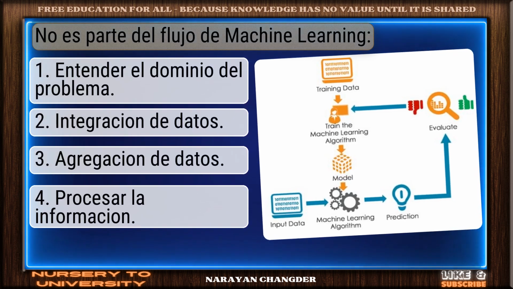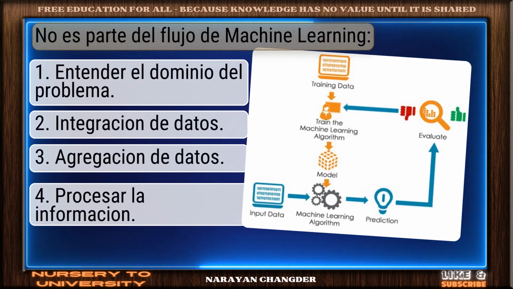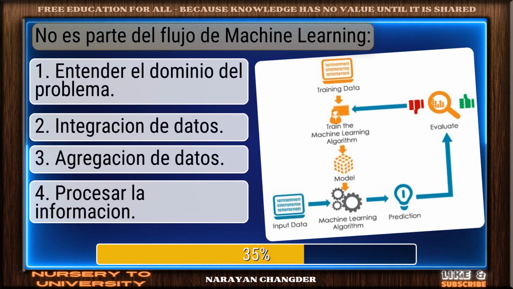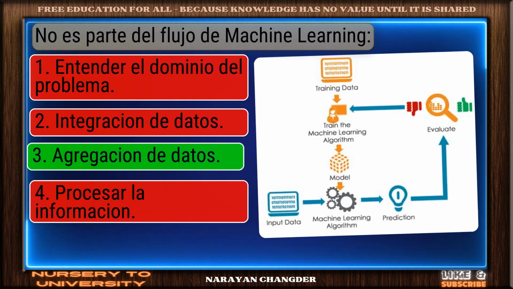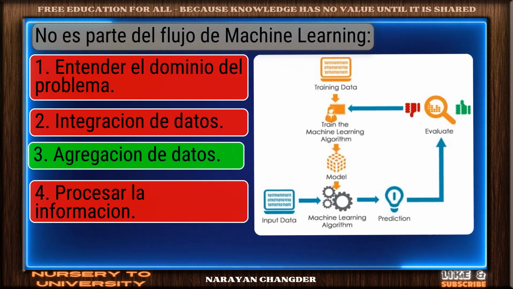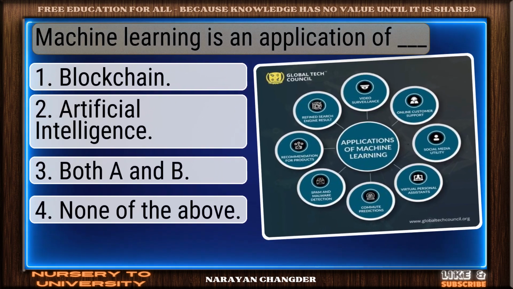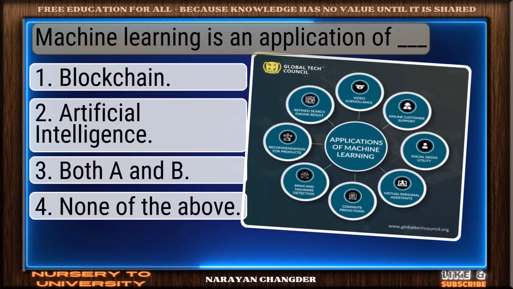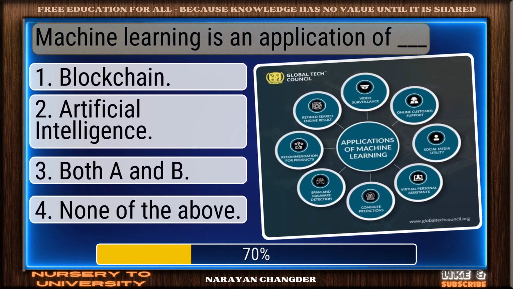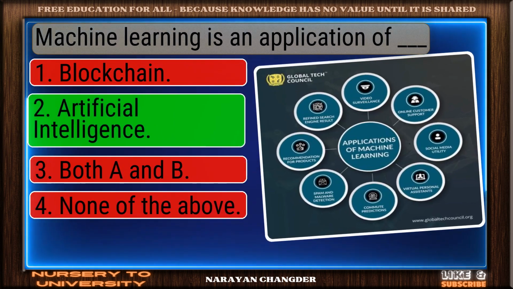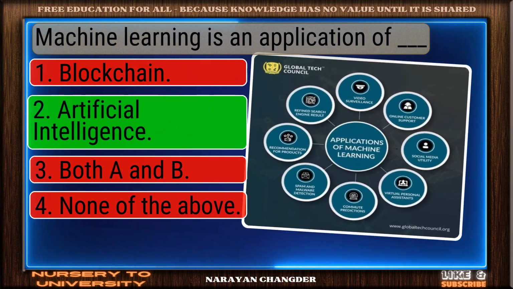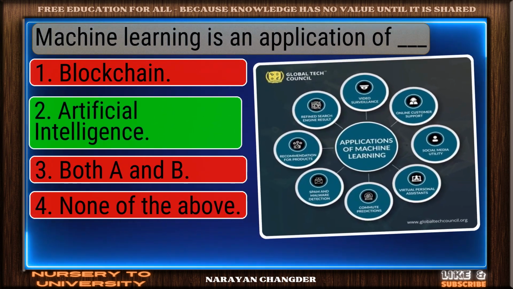Question number 11. No es parte del flujo de machine learning. Perfect. Agregación de datos is the correct choice. Question number 12. Machine learning is an application of dash. Correct. Artificial intelligence is the right answer.